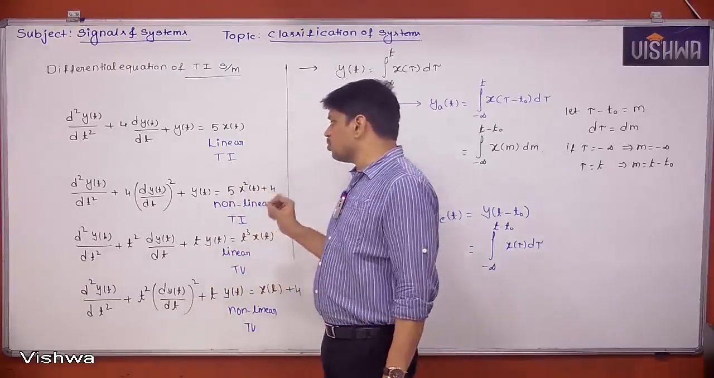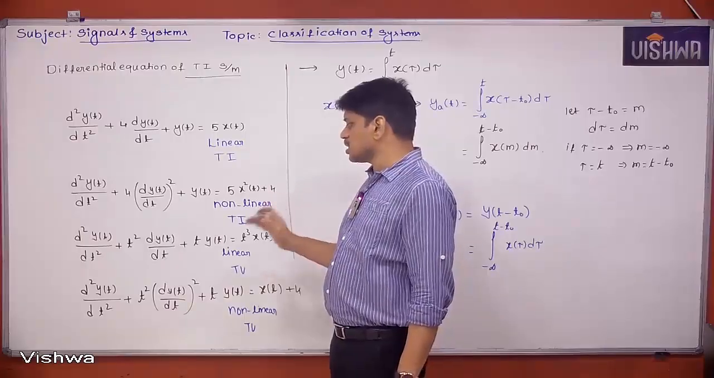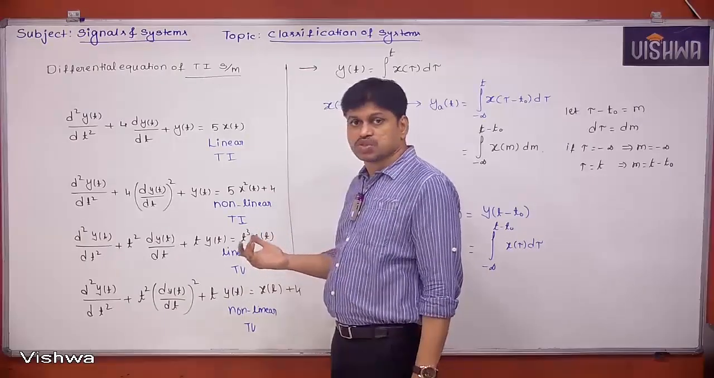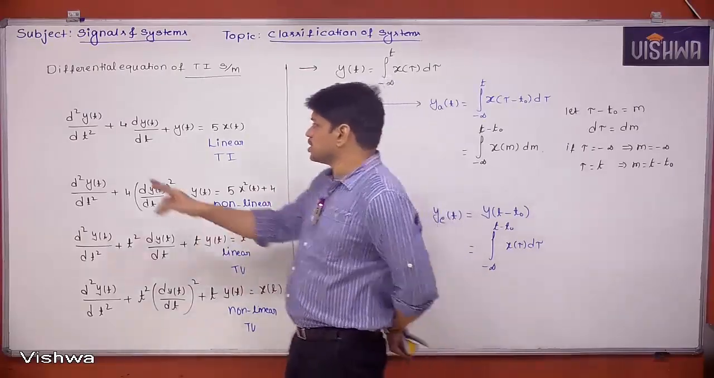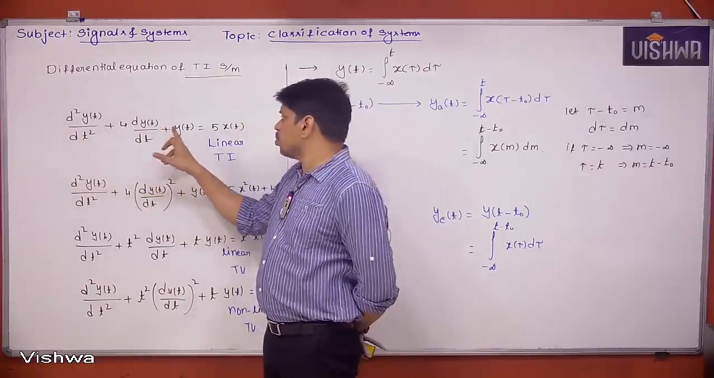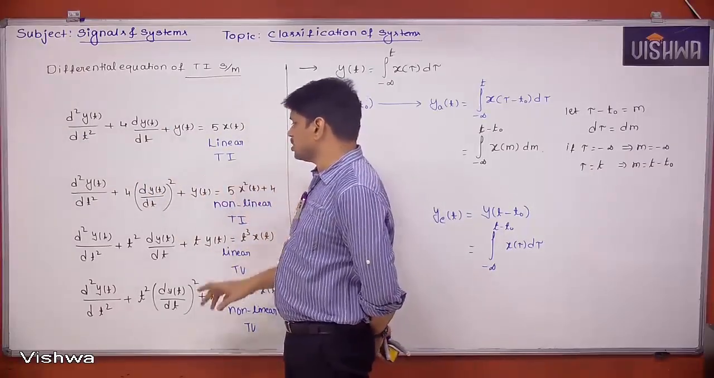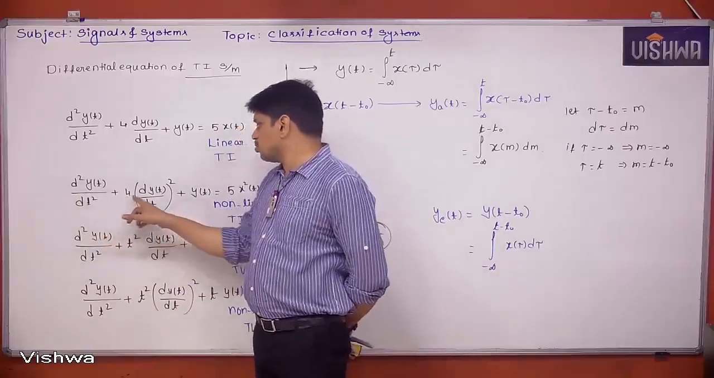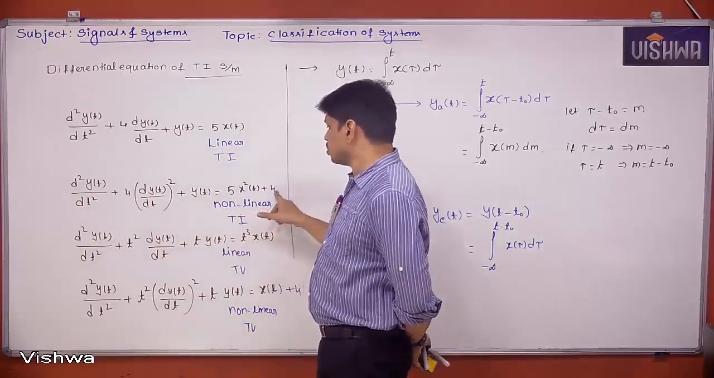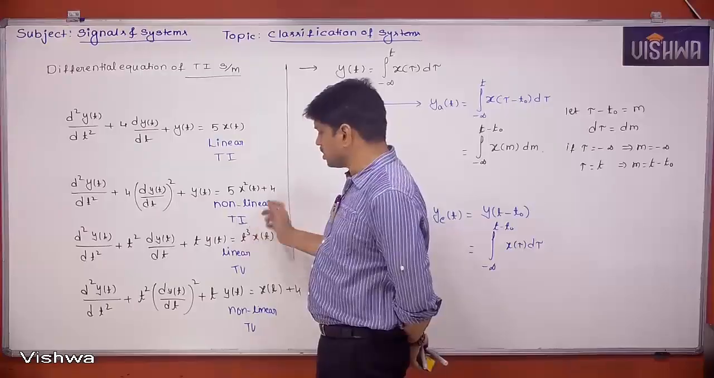So what are the coefficients? Are they constants, or are some of the coefficients functions of time? So that's what we have to check. Here, let's see: 1, 4, 1, 5, which are purely constants. So it is a time invariant system. Now 1, 4, 1, 5, 4. So they are all constants. That's why it's time invariant.